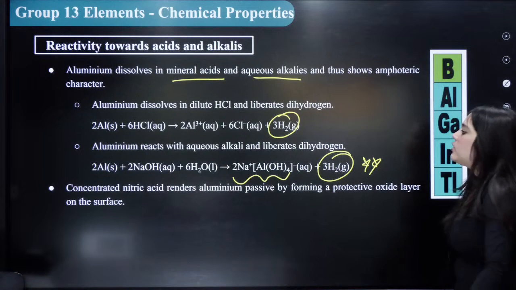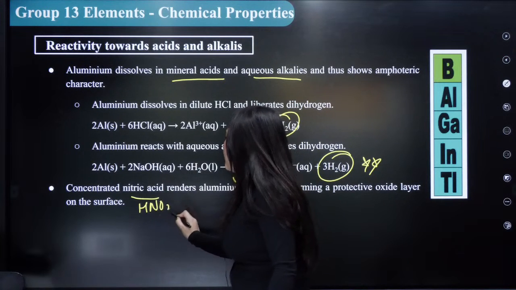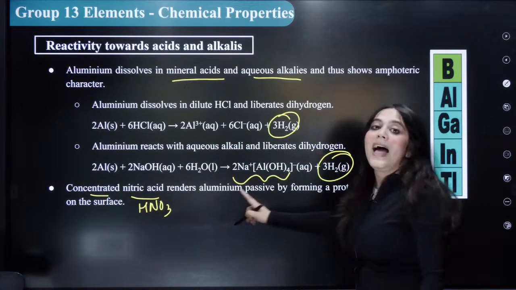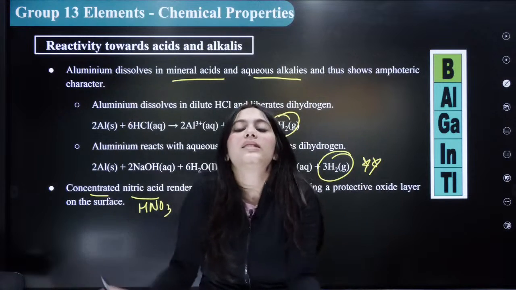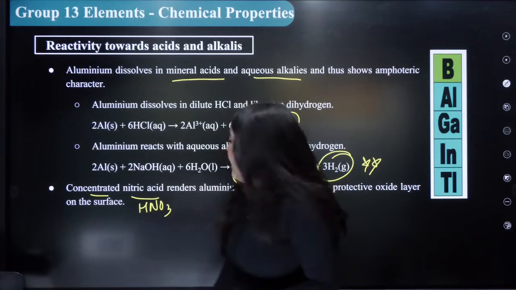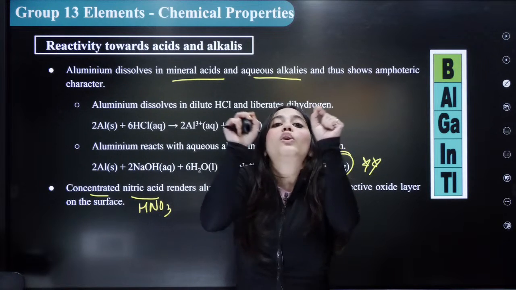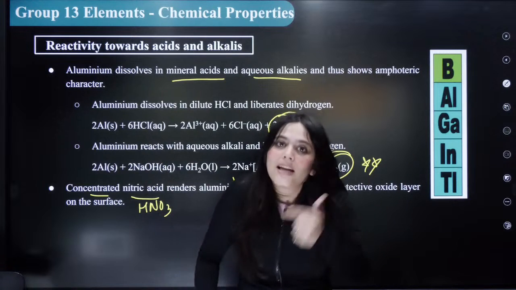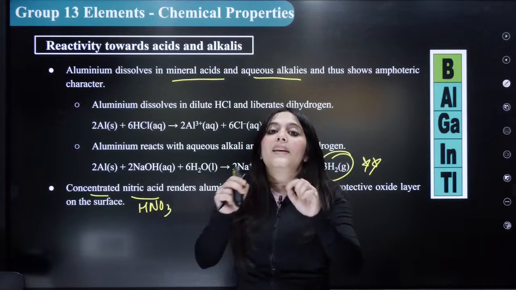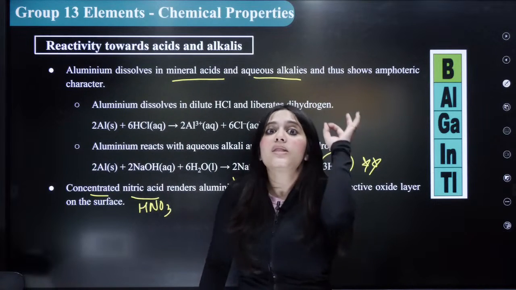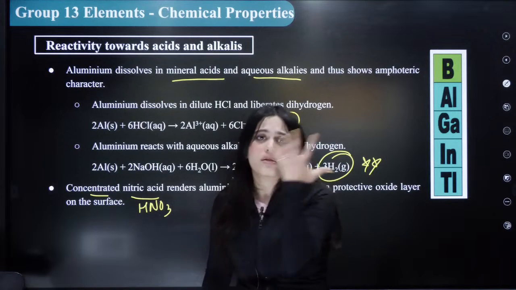Now, concentrated nitric acid. Nitric acid is what? HNO3. But when you take concentrated HNO3, aluminium again becomes passive because it forms a protective oxide layer outside it. HNO3 is a very good oxidizing agent. Hence it forms a protective oxide layer outside aluminium. Hence aluminium will not show any further reaction because that Al2O3 layer outside aluminium is unreactive to acids as well as oxygen.